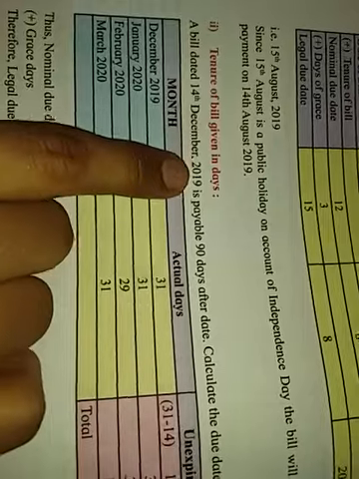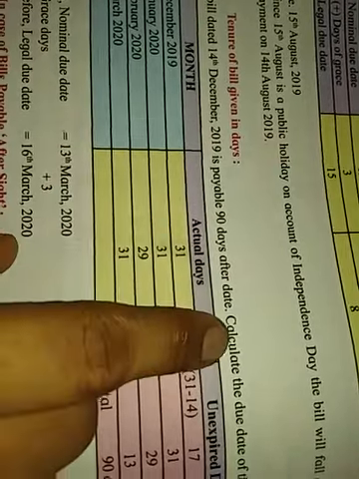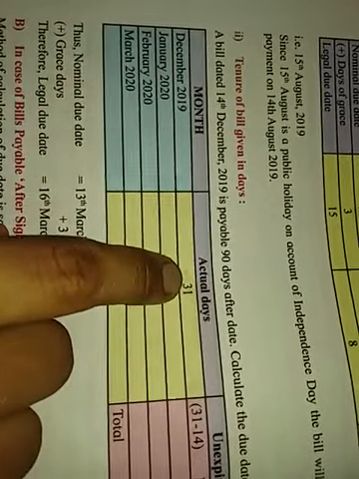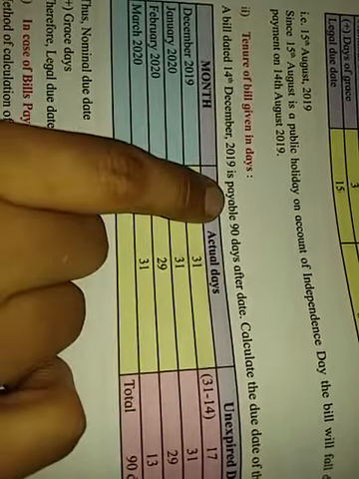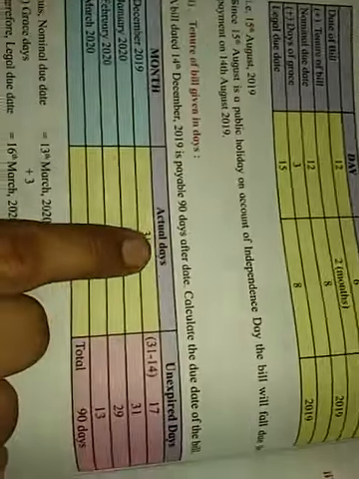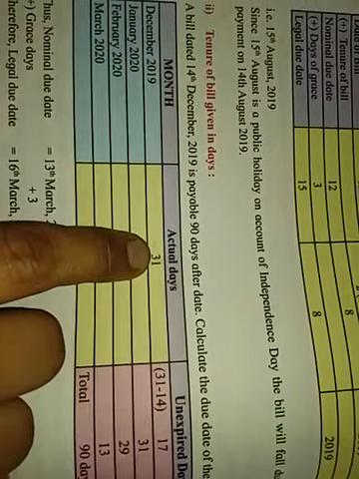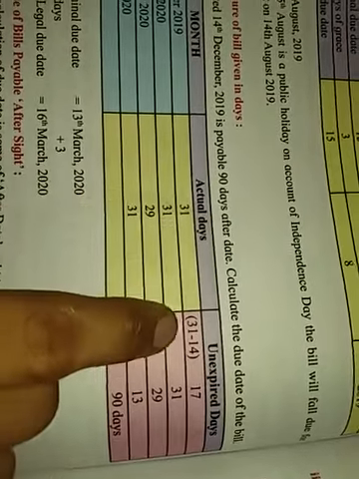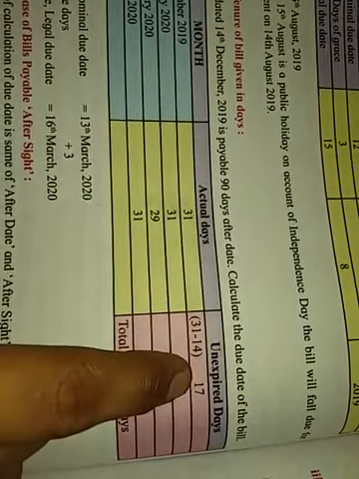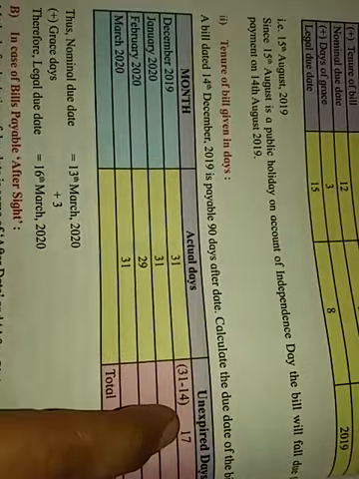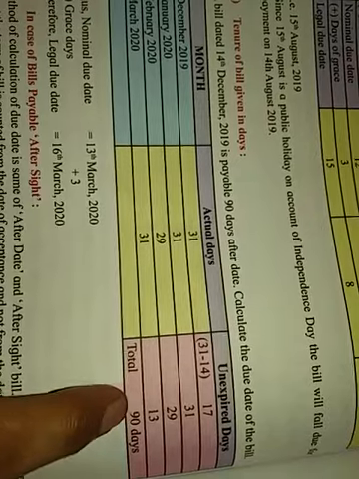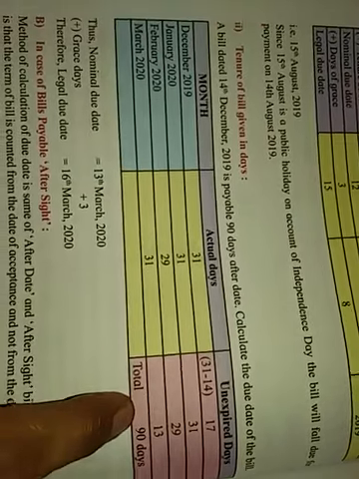See, a bill dated 14 December 2019 is payable 90 days after date. Calculate the due date of the bill. Wait, now it is given in days format, whereas earlier it was given in month format. Now see, the actual days of December are 31, right? Now 31 minus 14, because the bill is drawn on the 14th. So the remaining days are 17. Now January 31 days, February 29 days, and March 13 days. Total is how much? 90 days.